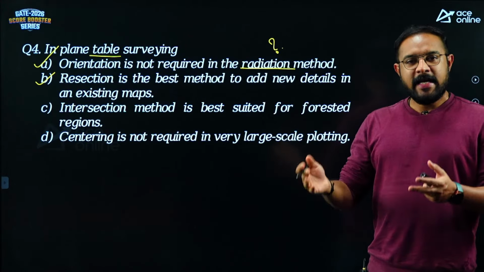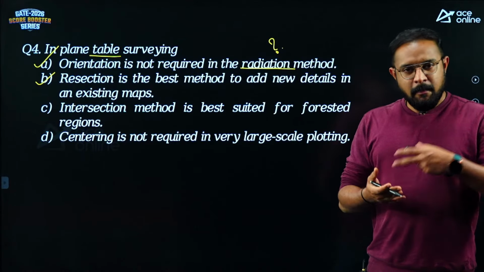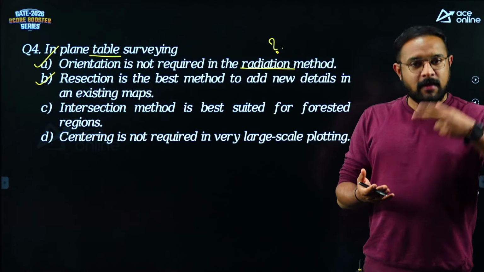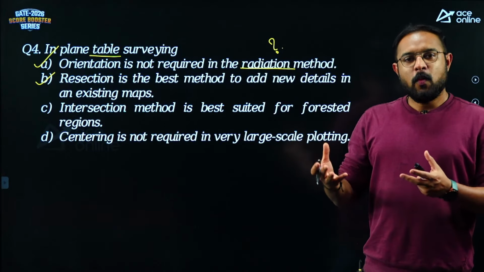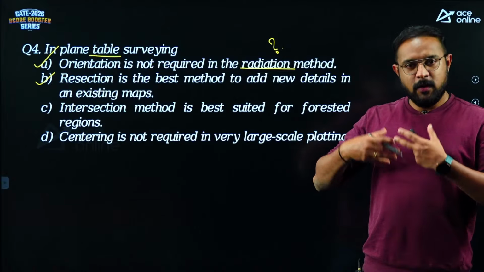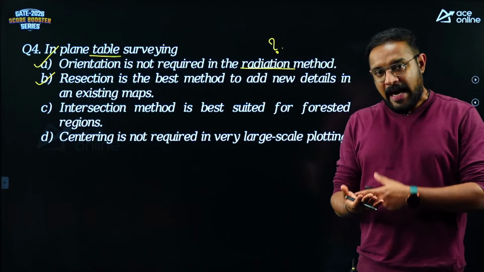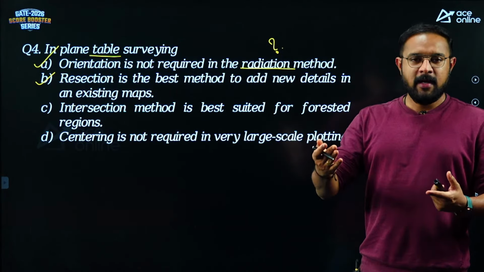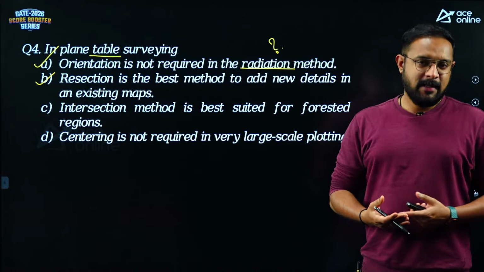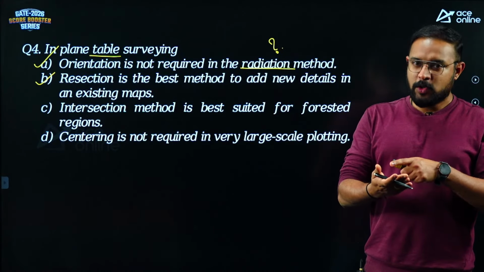So whatever details I plotted in that particular map might be outdated, or it may not have the present details. After 10-15 years, whatever new development has come, whatever new structures they have built, it's not represented here. I'm supposed to add it to this existing map. So I'll take this old map to the field, to the areas where the old buildings are still present. I have the old buildings on the ground, I have the old buildings on my paper.